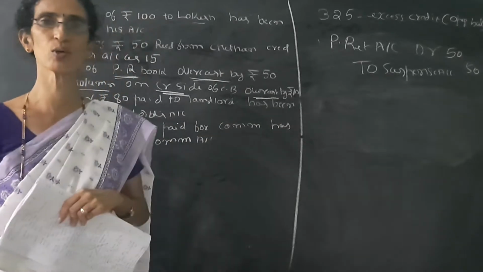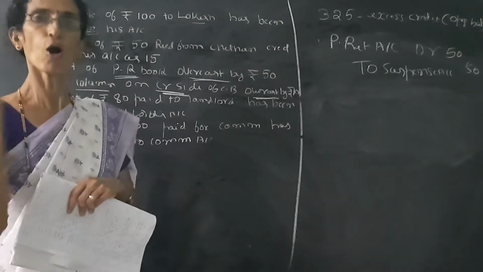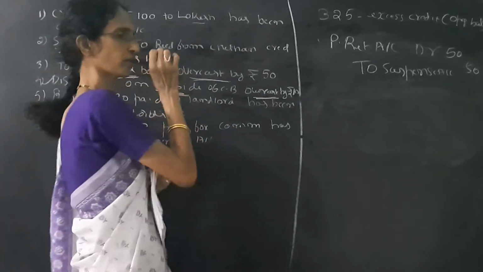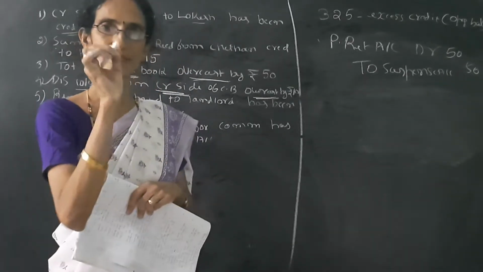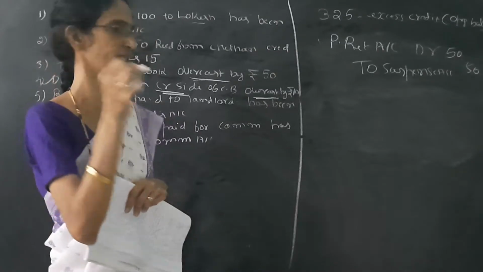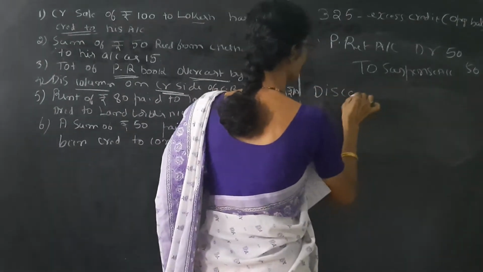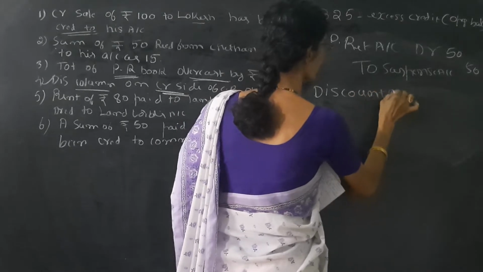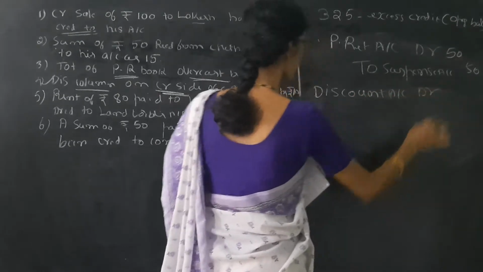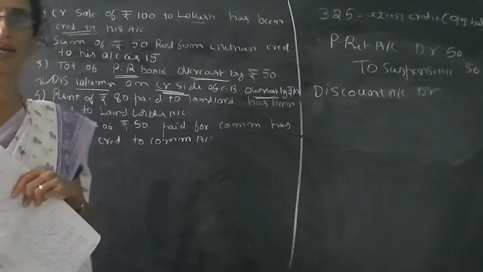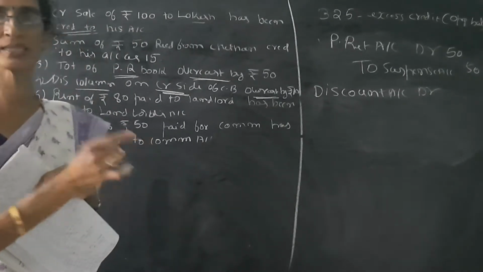Always, overcast means once again it is the opposite side. Here it is given that the credit side of the discount account is overcast. That means the discount account's credit side is overcast, so now we have to debit the discount account. Once again, only one account is affected here.